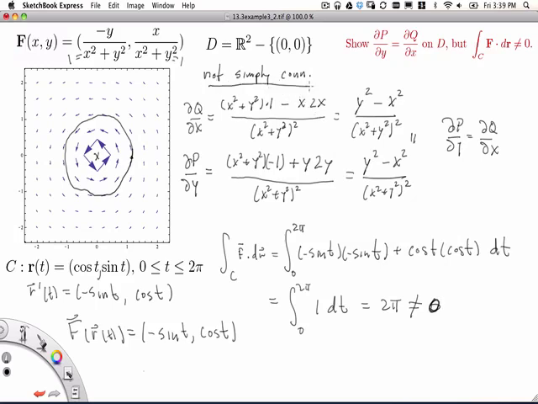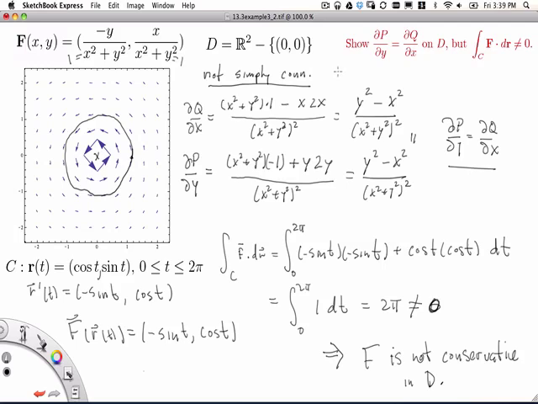If D is not simply connected, we found a vector field and a curve for D such that the partial derivatives behave the way they should, but at the same time, the fact that this integral is non-zero implies that f is not conservative in our region D. Okay, so that means that we actually do have a counterexample, and we're allowed to find this counterexample exactly because the region D is not simply connected.